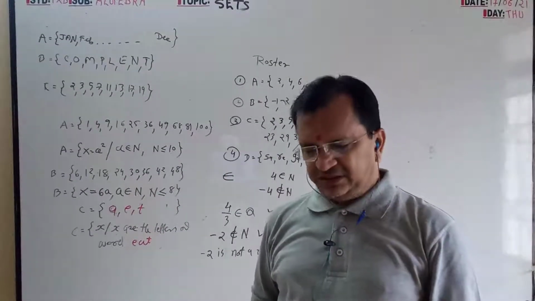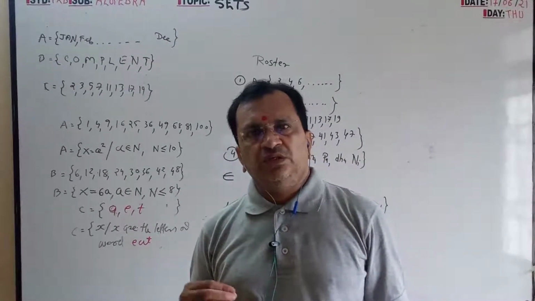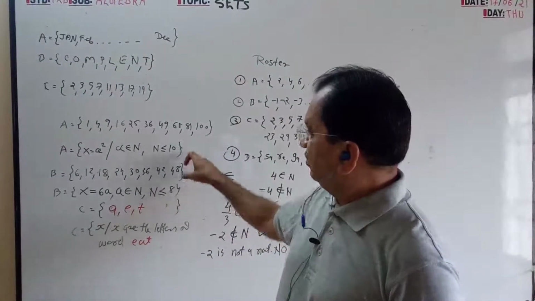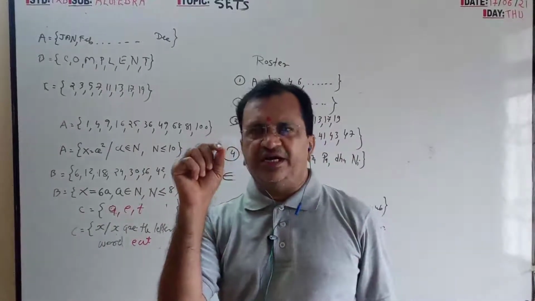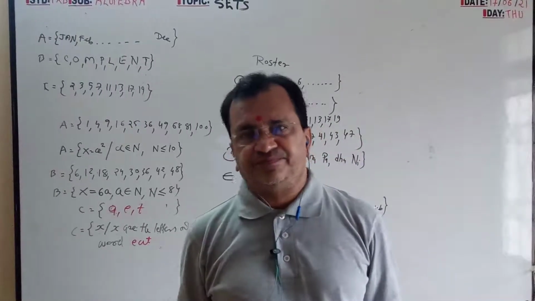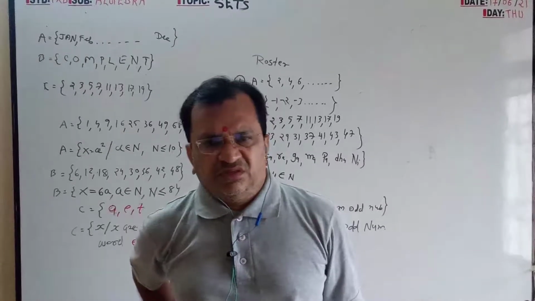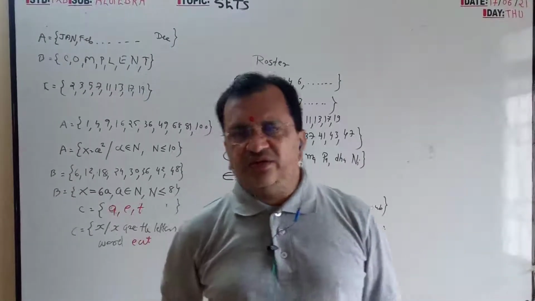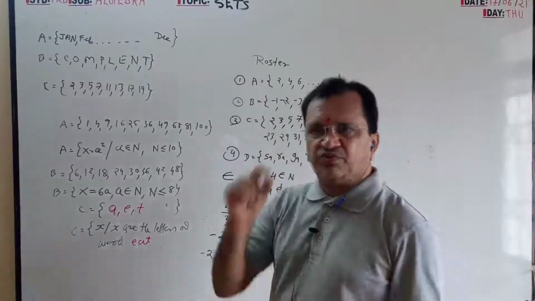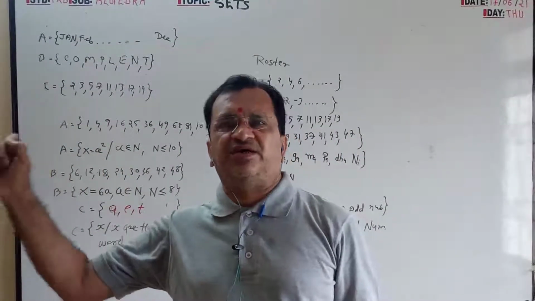Then what we have seen is that a set we can write in two forms. Rule form means what? Information. In that we are not indicating each and every element, but in roster form we are writing each and every element. Suppose natural numbers 1 to 10, so we will write 1, 2, 3, 4, 5, 6, 7, 8, 9, 10.